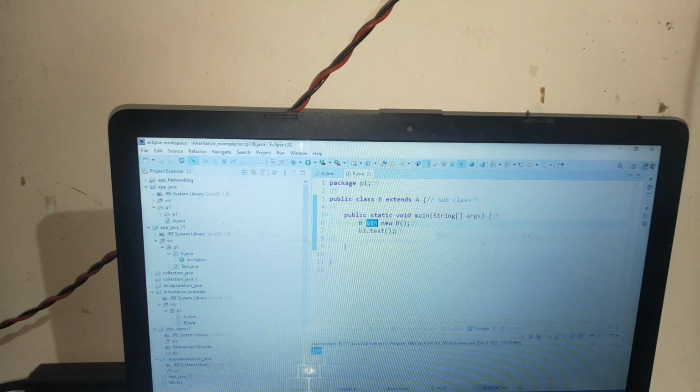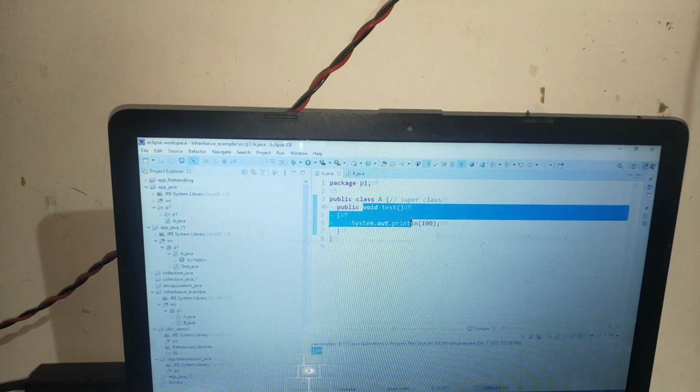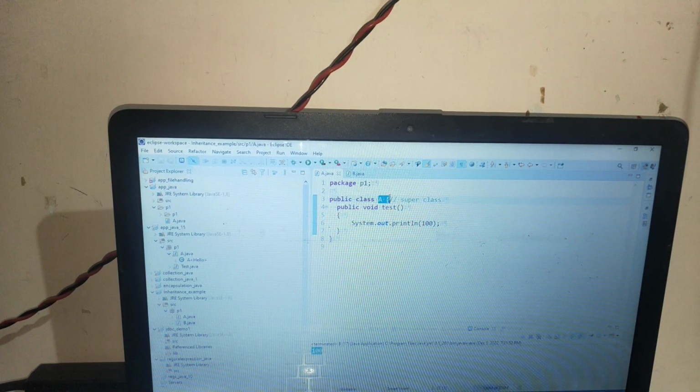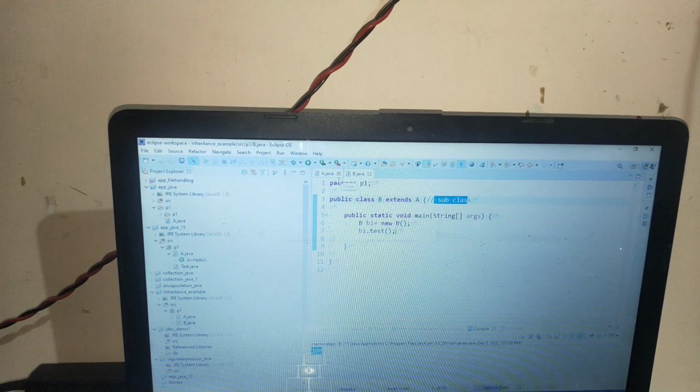B1 is a reference variable. I wrote B1 because I already inherited that member, which is a method. Before inheriting, it was the method of A, which was the member of A class, the superclass. But right now it is the member of class B, the subclass, because I applied the inheritance approach with the help of the extends keyword.